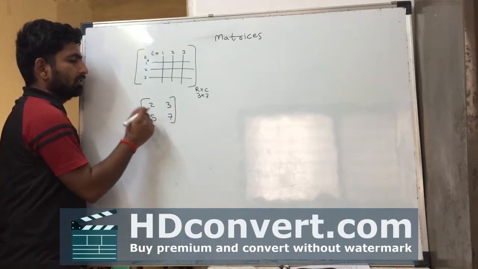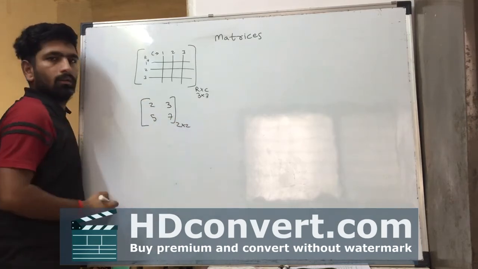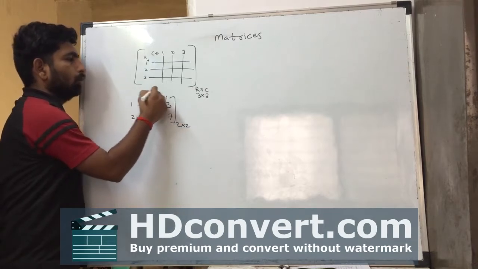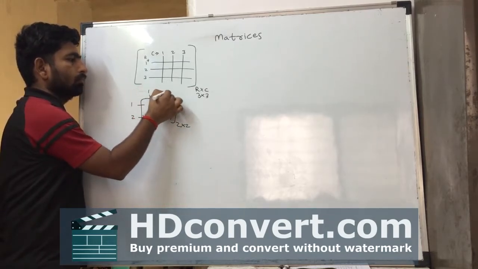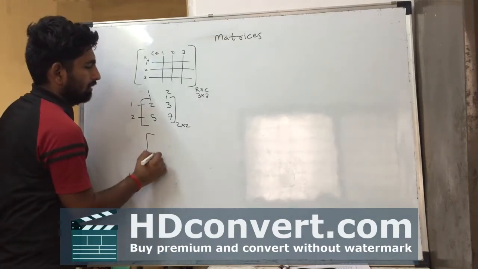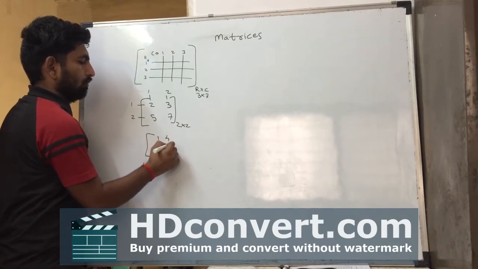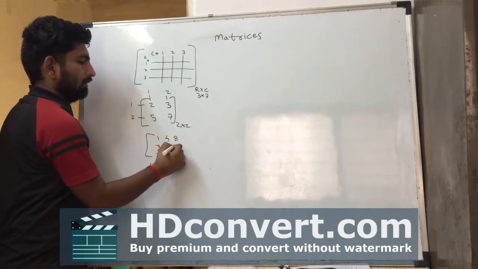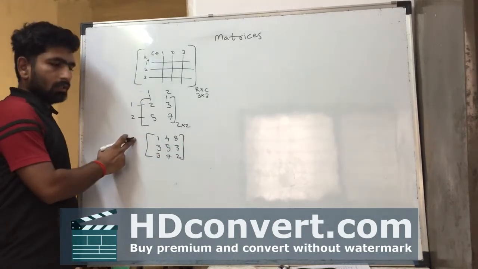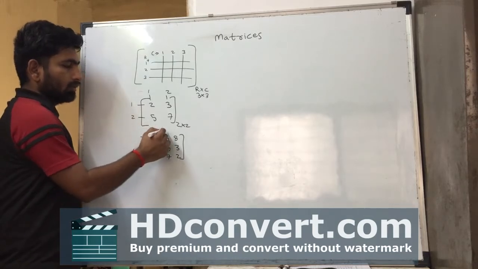This matrix is 2 by 2 because this matrix has 2 rows and 2 columns. So we call it a 2 by 2 matrix. Again, we can call this matrix a 3 by 3 matrix because this matrix has 3 rows and 3 columns.